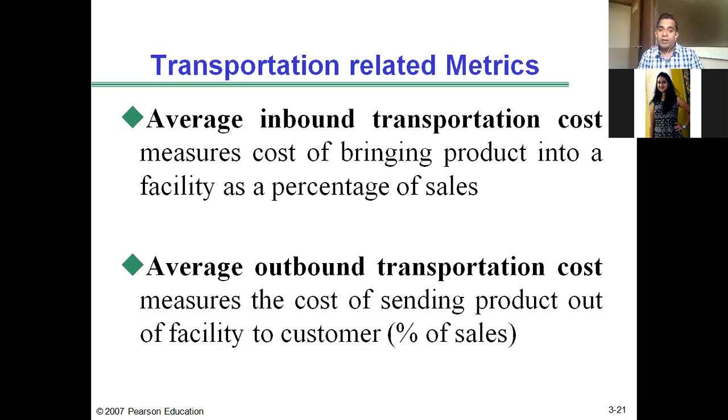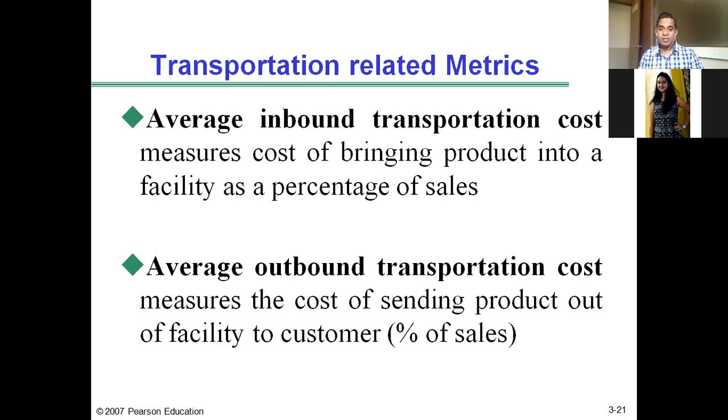Average outbound transportation cost measures the cost of sending a product out of the facility to the customer. For example, after the goods are manufactured in the unit, when the goods are transported from the factory to the distributor point, how much does it cost the company?